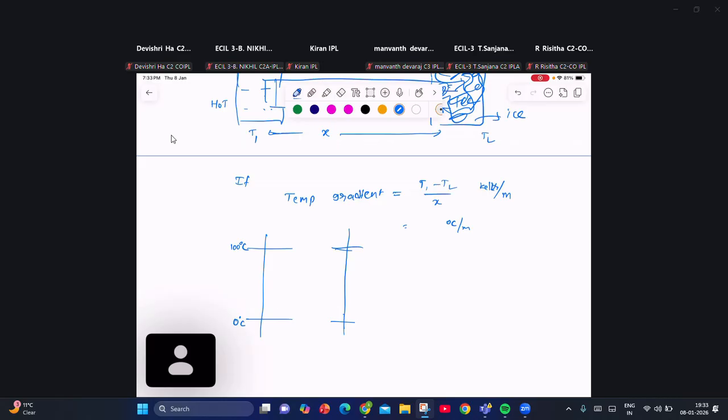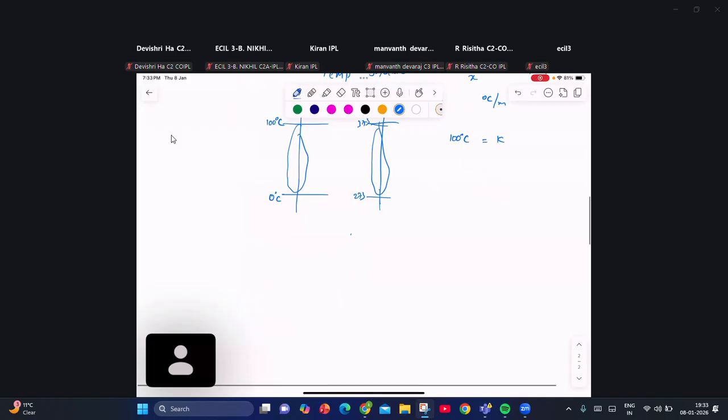Clear? In the Kelvin scale, these are 273 and 373. A 100 degrees Celsius change in temperature is equal to a 100 Kelvin change in temperature. That is why a 1 degree Celsius change in temperature is equal to a 1 Kelvin change in temperature. There is no conversion factor. Whether you mention temperature in the Celsius scale or the Kelvin scale, the value becomes the same.